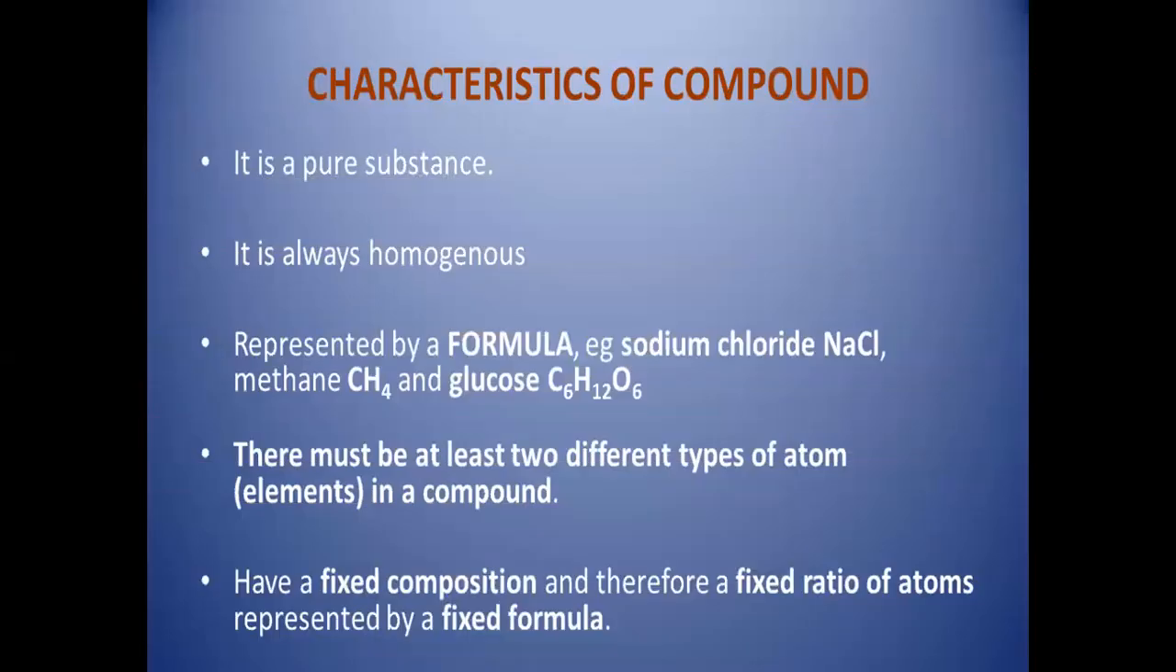Characteristics of compound include it is a pure substance, always homogeneous, represented by formula, for example, sodium chloride, NaCl, methane, CH4, glucose, C6H12O6. There must be at least two different types of atoms in a compound. These also have a fixed composition and therefore fixed ratio of atoms represented by a fixed formula.